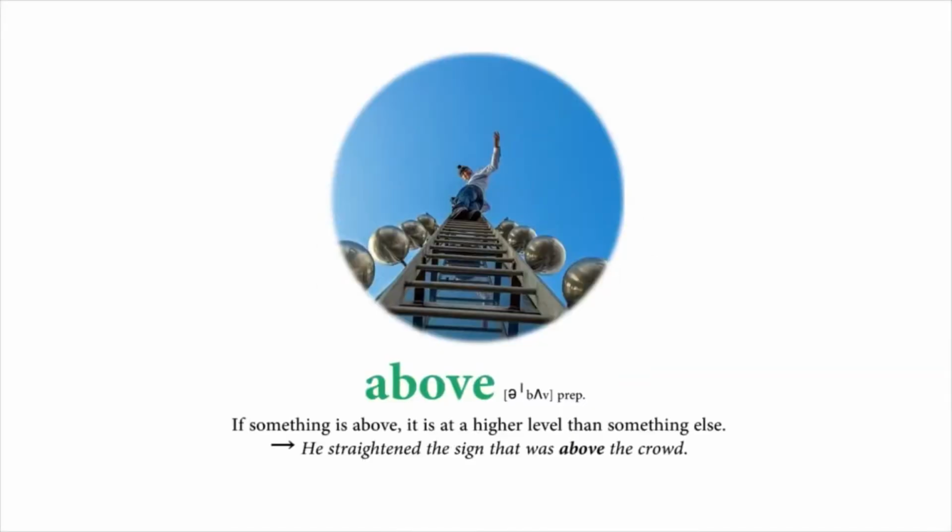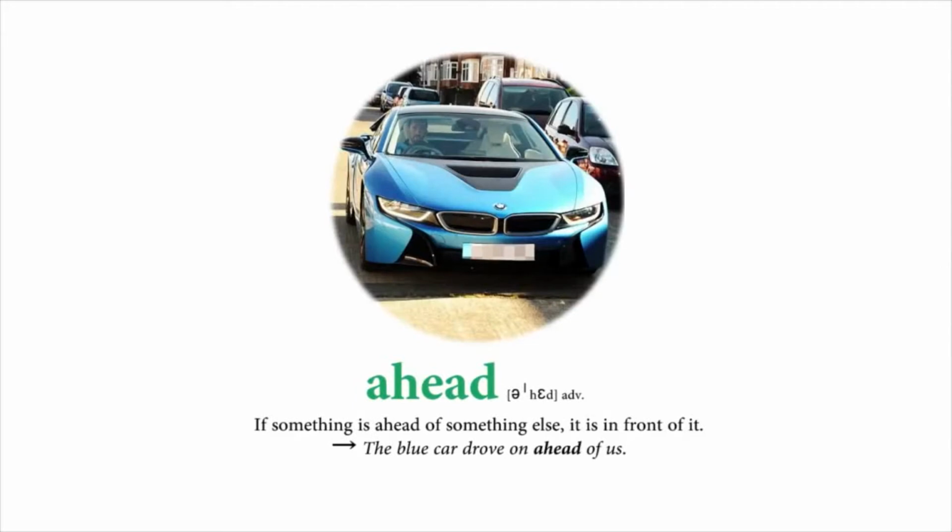Unit 30. Word list. Above. If something is above, it is at a higher level than something else. He straightened the sign that was above the crowd. Ahead. If something is ahead of something else, it is in front of it. The blue car drove on ahead of us.